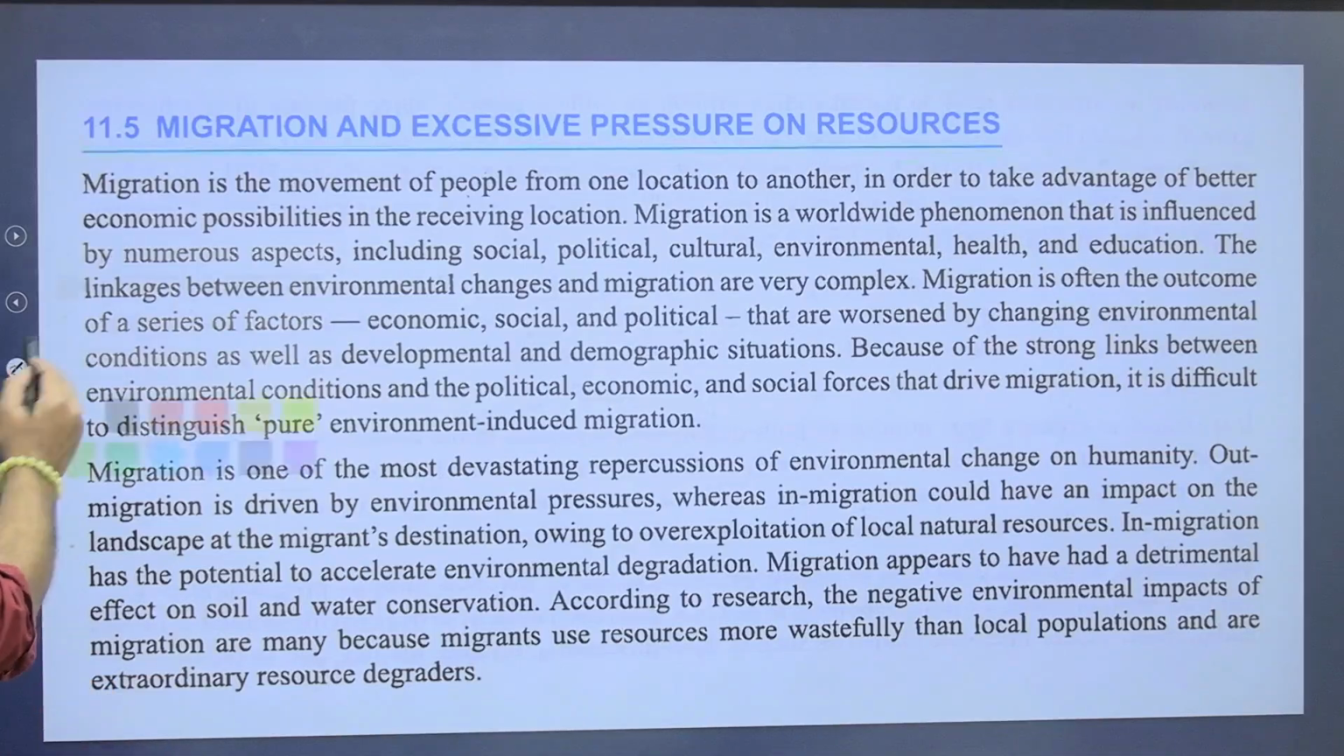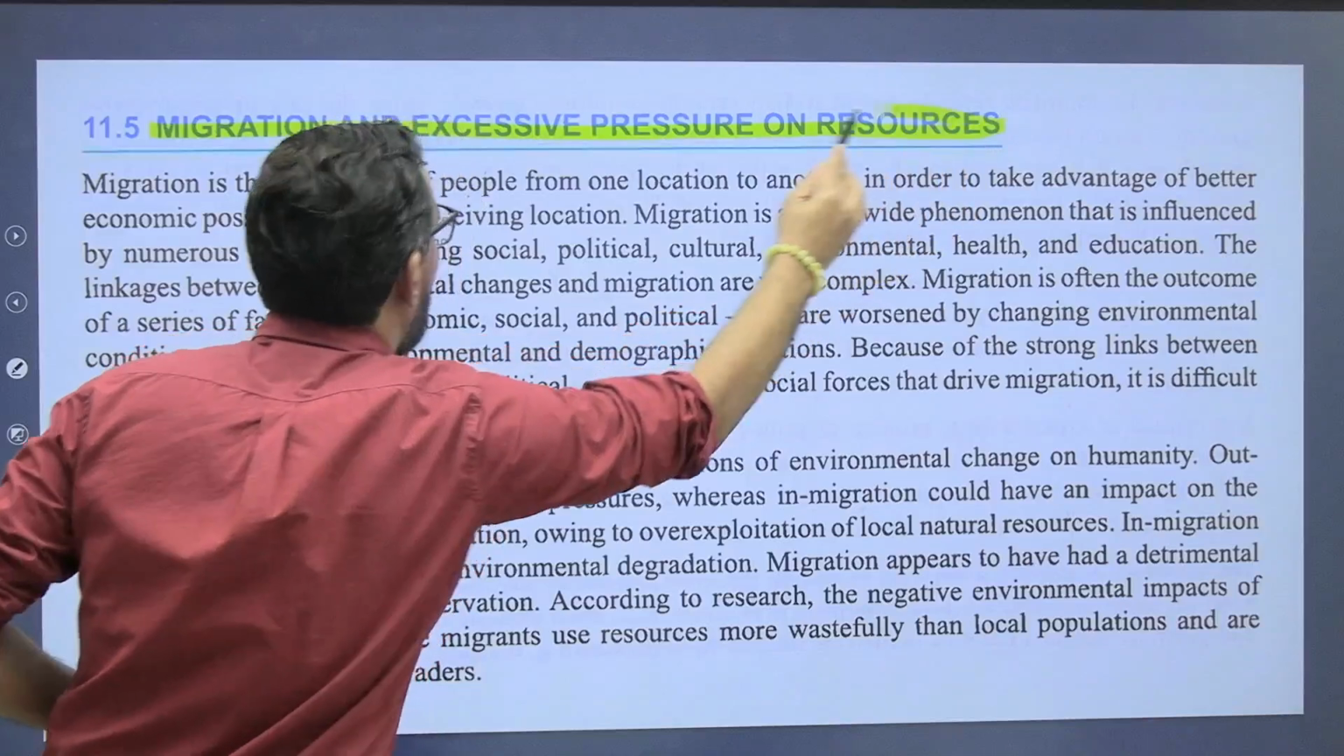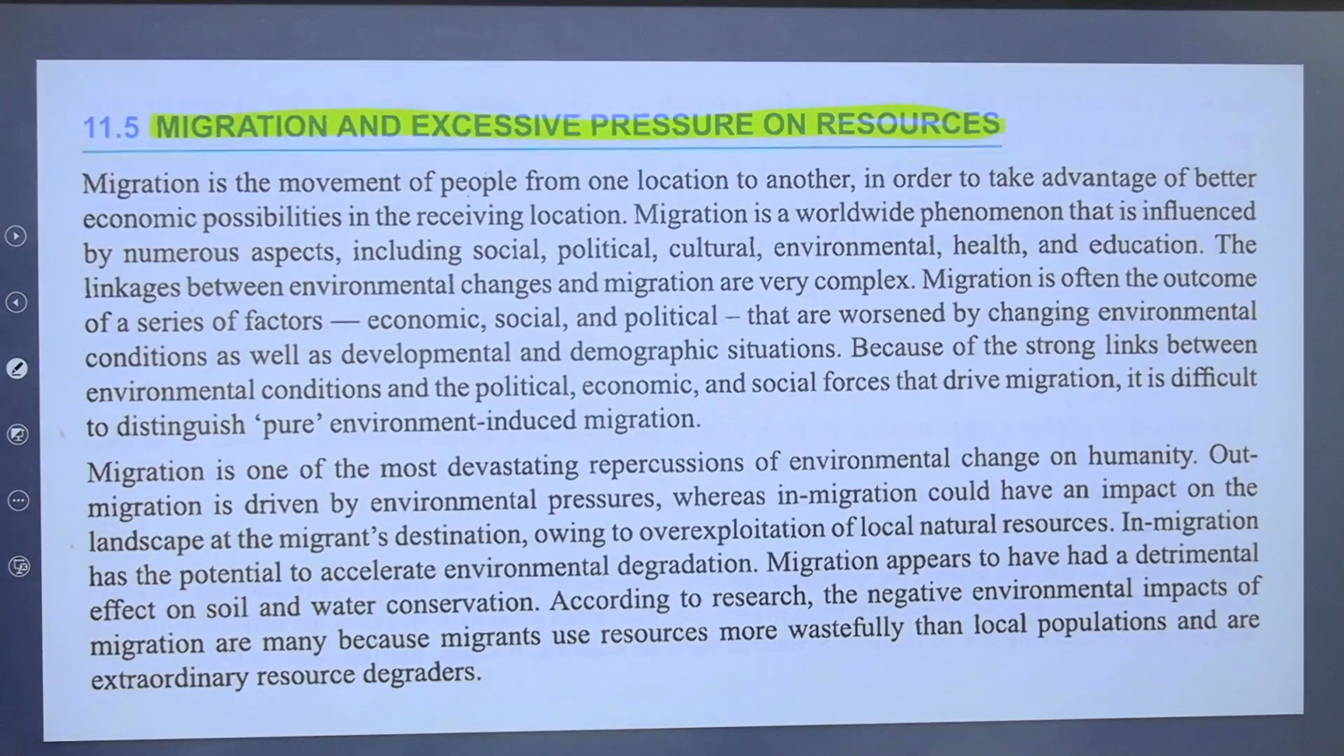Okay. So now let's have a look around this particular one. I have included everything which were part of your Macmillan book or the content required for this one. Okay. So migration and excessive pressure on resources.